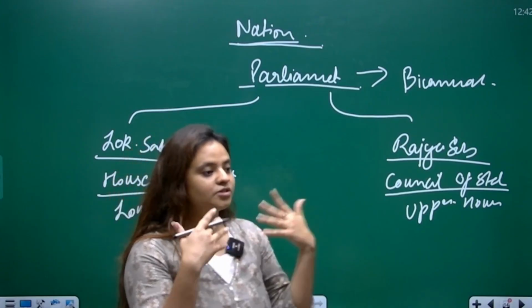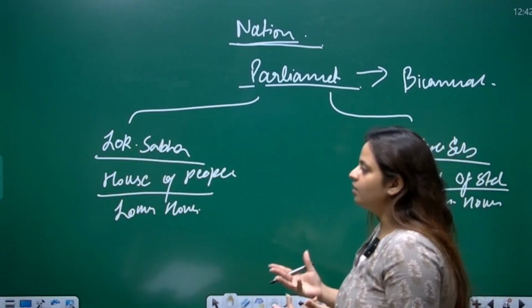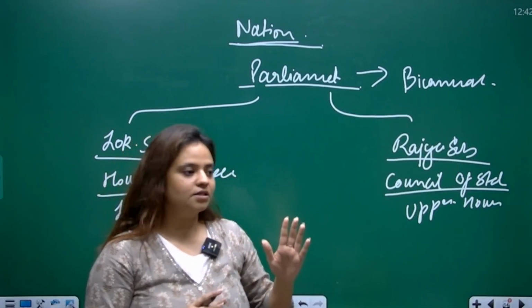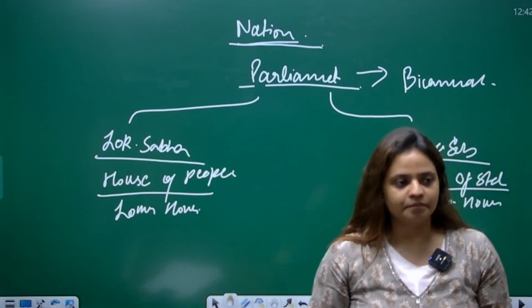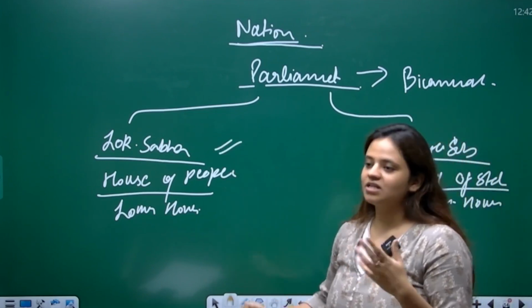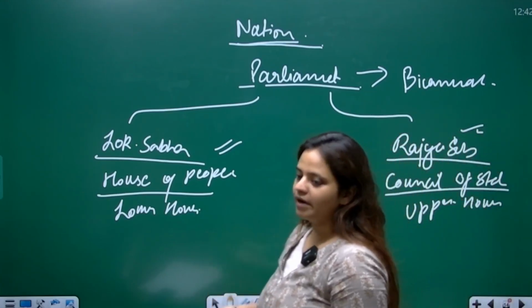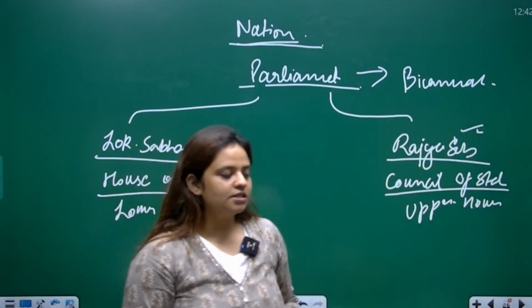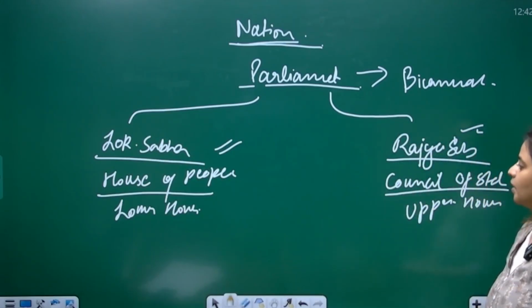They represent all the sections of the society, all the people in the society. But their procedure of coming into the government is different. For example, the elections of Lok Sabha are entirely different from the elections of Rajya Sabha. The Lok Sabha is directly elected, and the Rajya Sabha is an indirectly elected body.